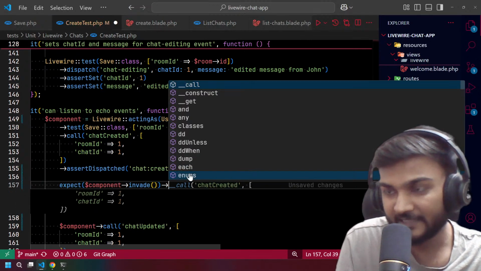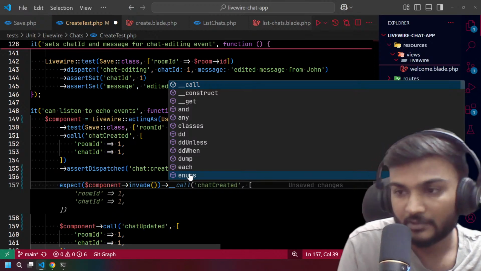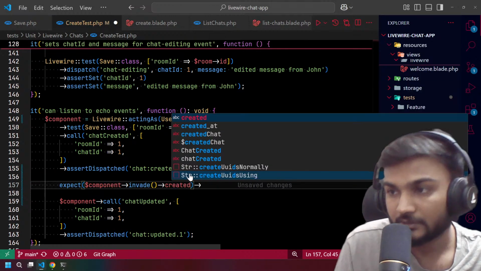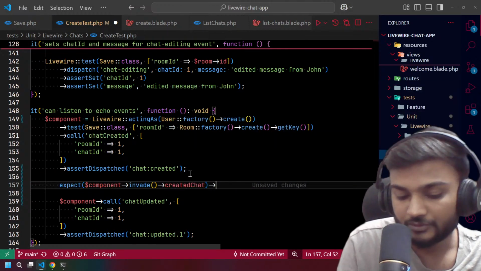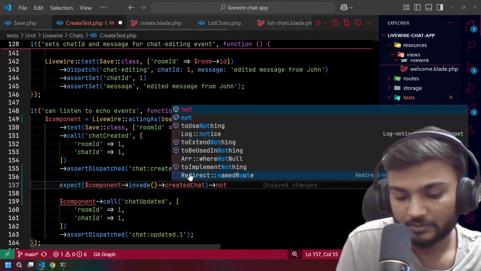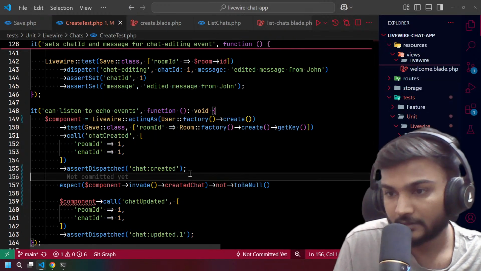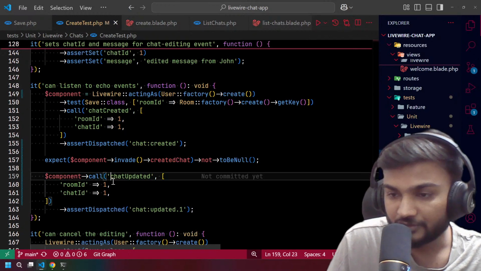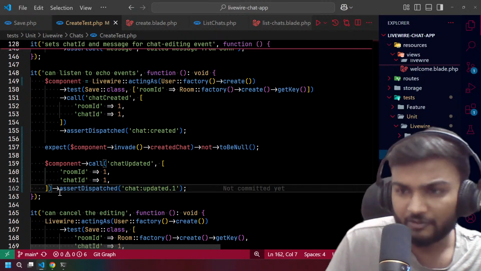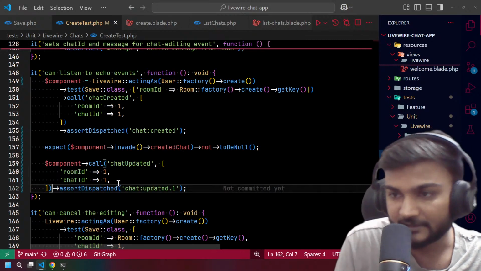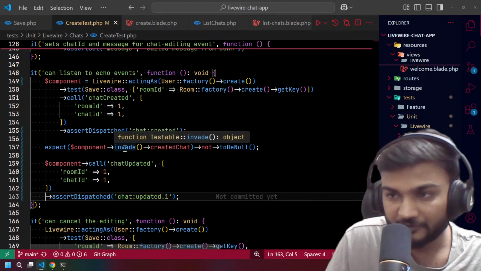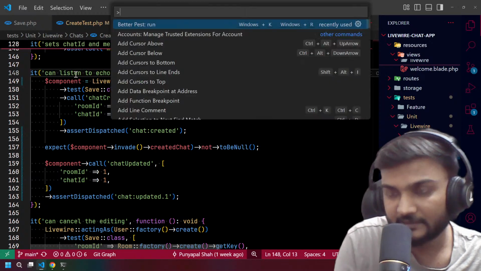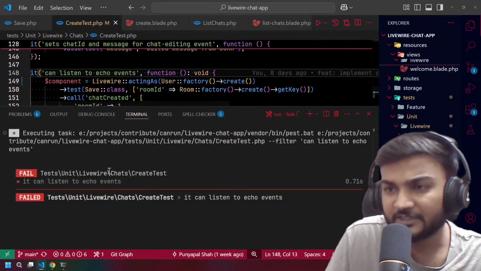I hope you guys like testing your stuff. Invade, created chat property should not be null, right? And of course, this test should pass. If you don't know what invade does, let me tell you, invade will allow us to access private properties. So let's run this test and check if it's passing or not.